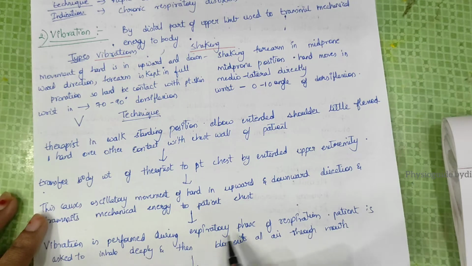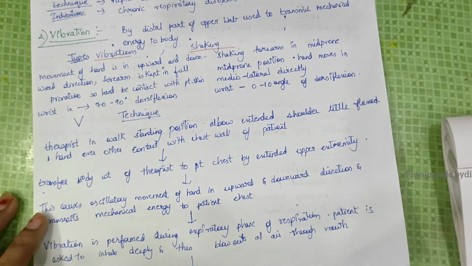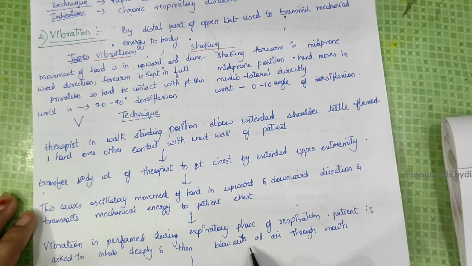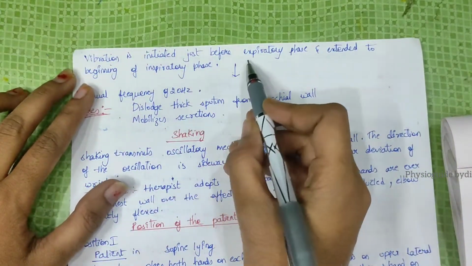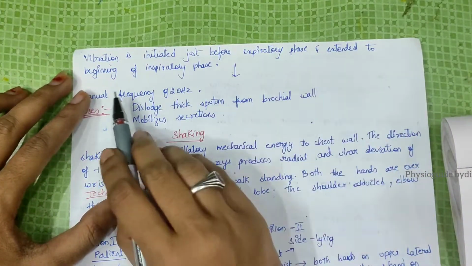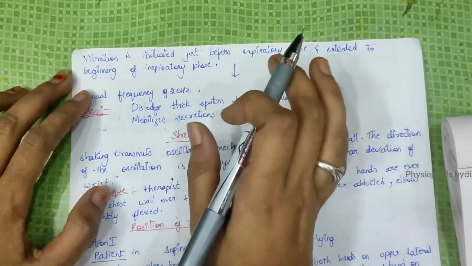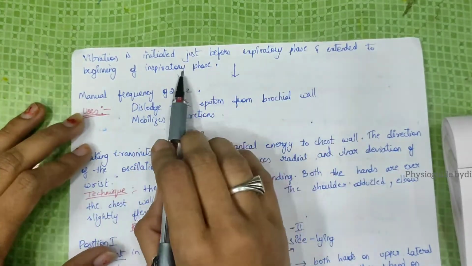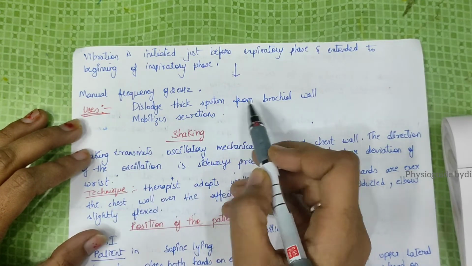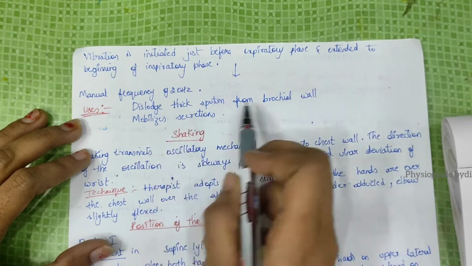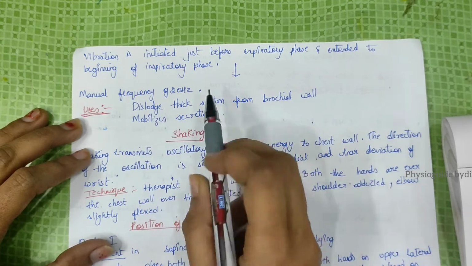Vibration is performed during expiration, after the release of air starts. The patient is asked to inhale deeply and then blow out all the air through the mouth. Vibration is initiated just before the expiration phase and extended to the beginning of inspiration. Note this point: a manual frequency of 20 Hz loosens thick sputum from the bronchial wall and mobilizes the secretions.